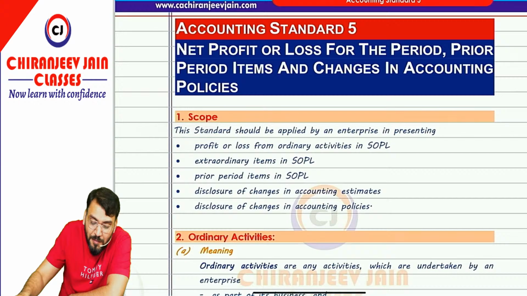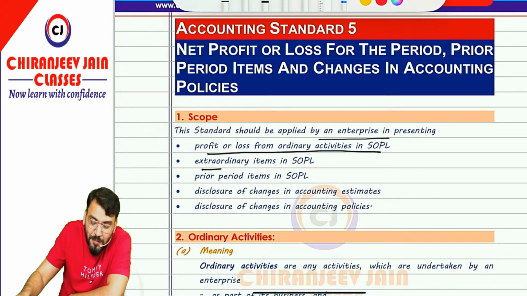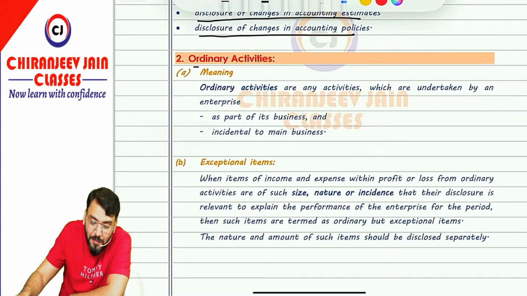First is known as ordinary activities. Second is extraordinary activities. Third is prior period items, and then changes in accounting policy and changes in accounting estimate. So there are 5 points of discussion in this chapter. The objective is to define all the activities and their disclosure in SOPL. The standard should be applied by an entity in presenting profit or loss from ordinary activities, extraordinary items, prior period items, and disclosure of changes in accounting estimate and changes in accounting policy in SOPL. This is the objective of this chapter. So first we'll come to ordinary activities.